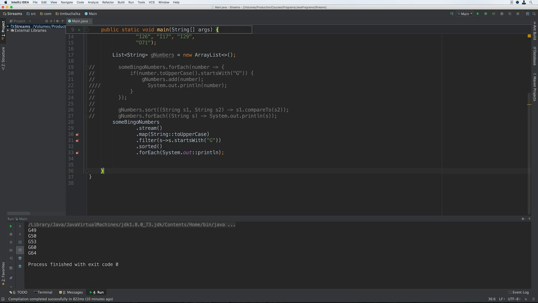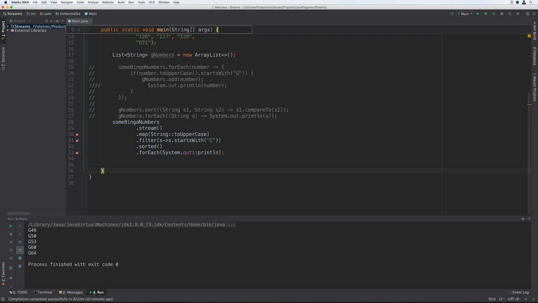Alright, so moving on, in the next step, we sort the items by calling the sorted method. This method sorts based on the natural ordering of the items in the stream. Now, there is also a version of the sorted method that accepts a comparator parameter, but we don't need to provide one in this case. The natural ordering will suffice, but again, the option's there if you chose to do that.